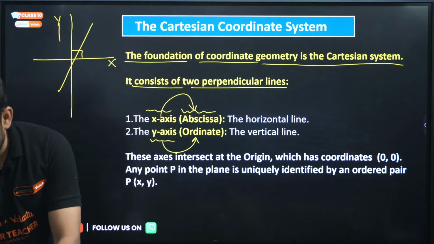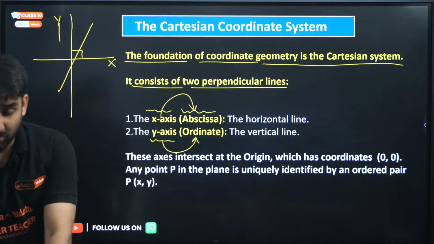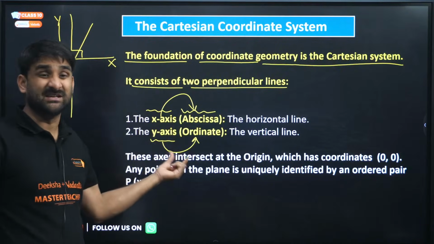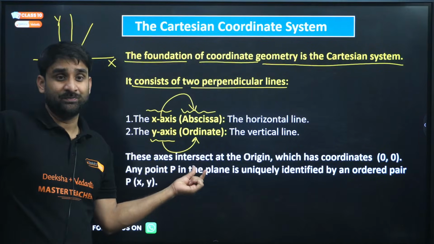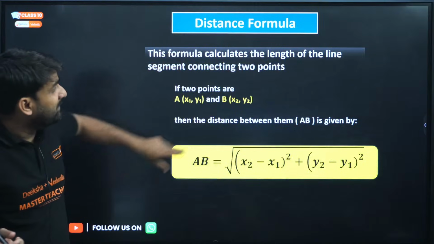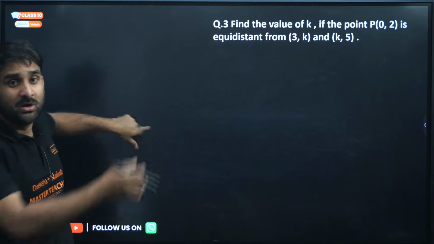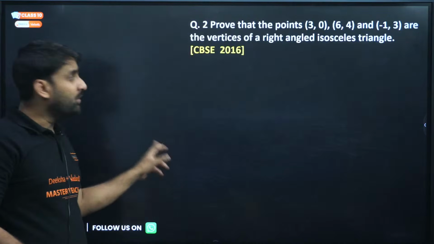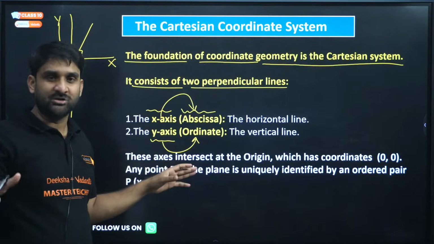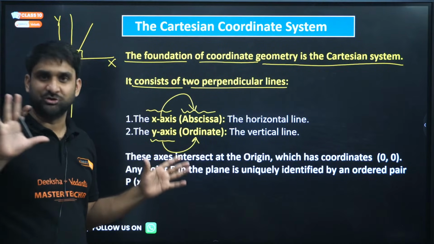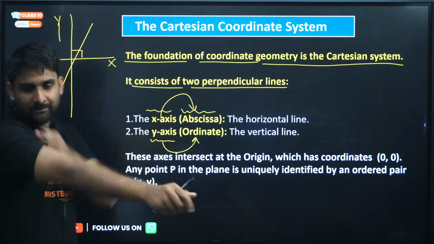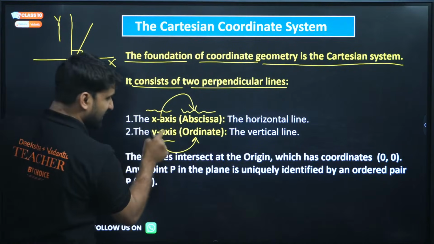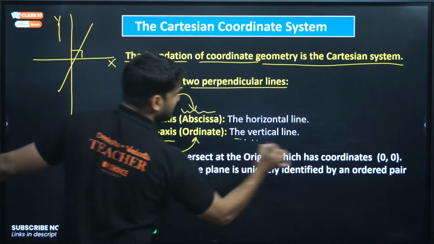My dear, please maintain the decorum of the live session and focus on the board. I'm giving you a complete one-shot revision of the chapter from the basics. I'm not directly switching to the advanced. I'm giving you the basics first, explaining each and everything, and then I'll move to the advanced formulas and questions. Before doing the numerical questions, your doubts and concepts must be cleared. Then only can you do questions comfortably. So basically the x-axis is called the abscissa and the y-axis is called the ordinate, and the x-axis is the horizontal line, right?